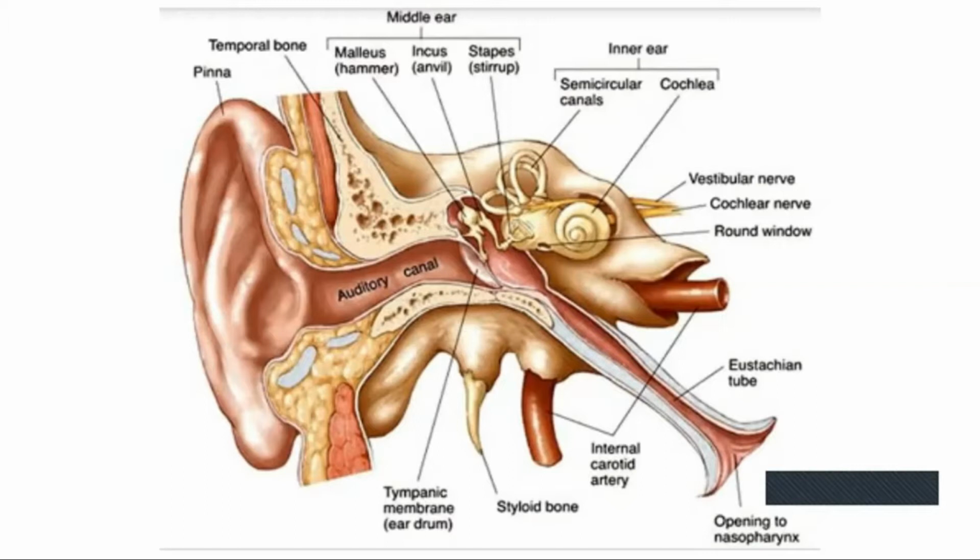Then about the internal ear, you can see the cochlea, semicircular canals, then the vestibular nerve, and the cochlear nerve or auditory nerve. All these are present in the internal ear.